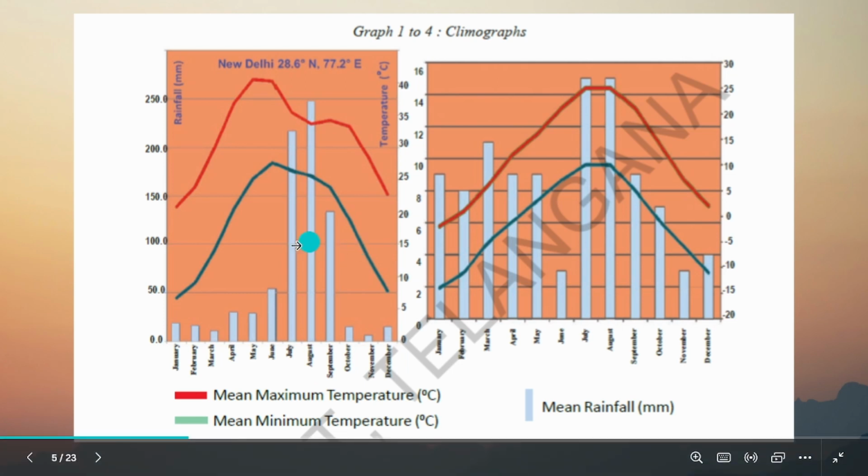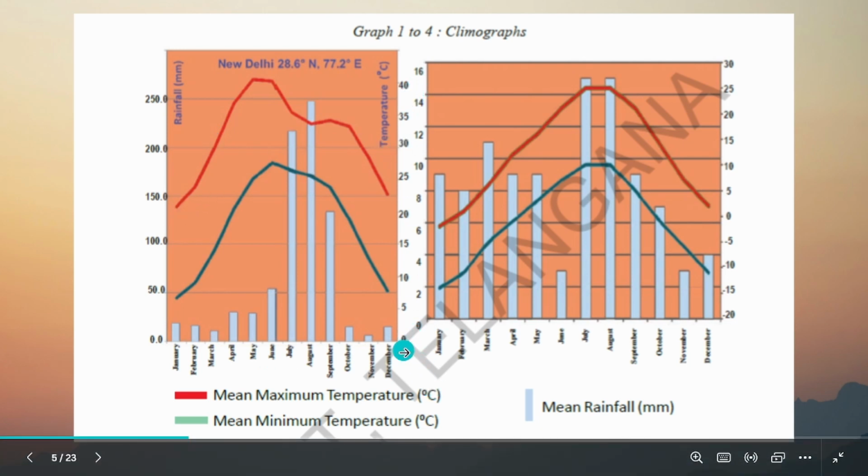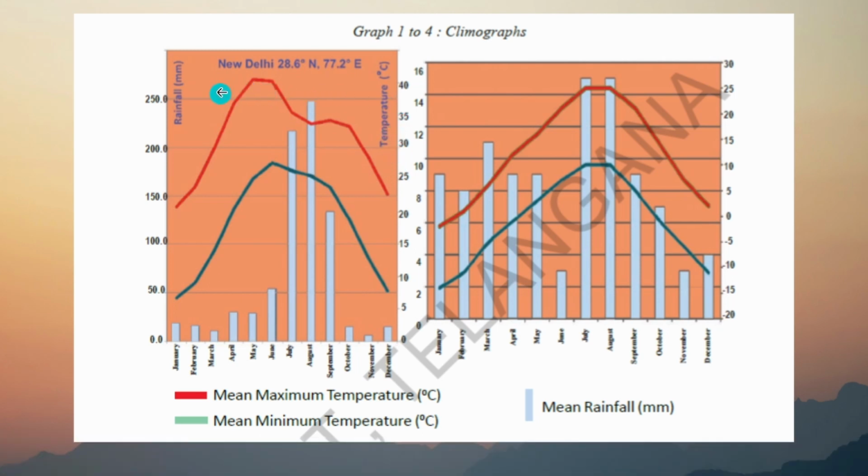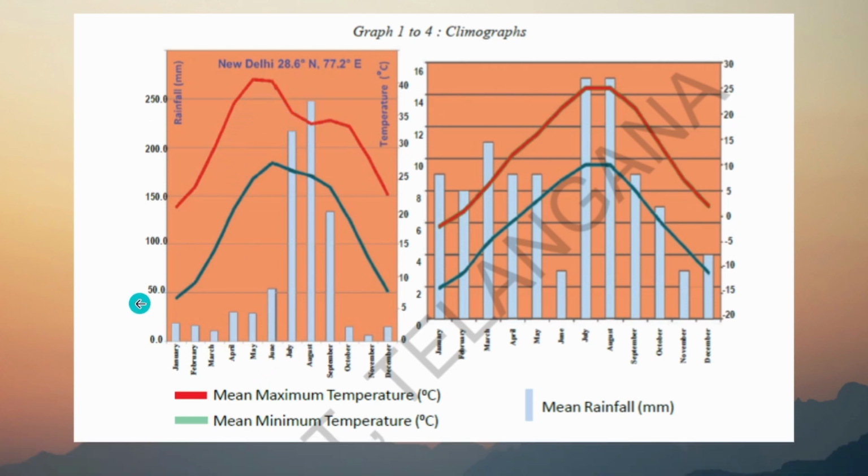And the temperature is very high in April and May. If you see this side of the graph, which shows the temperature: 5 degrees, 10, 20, 25, 40 degrees. So the temperature crosses 40 degrees in May and June in New Delhi due to various reasons. We discussed this in earlier chapters also.